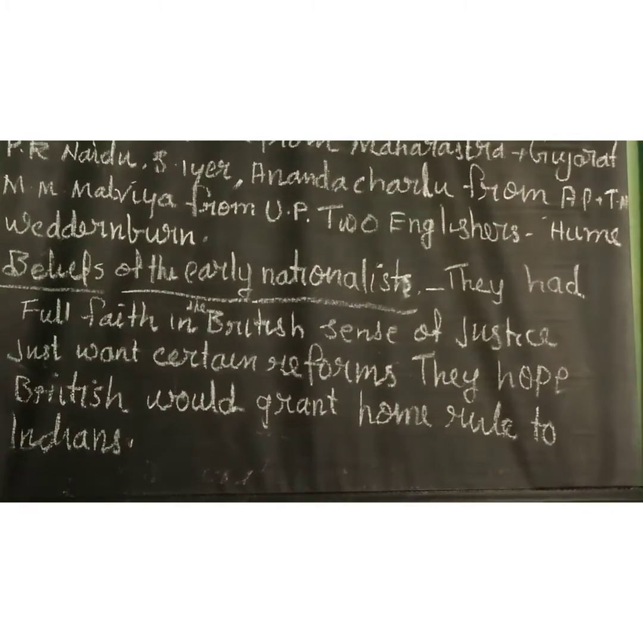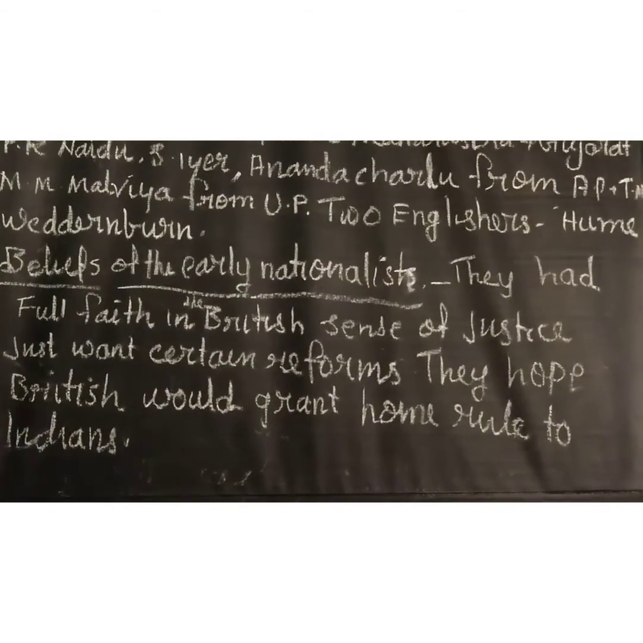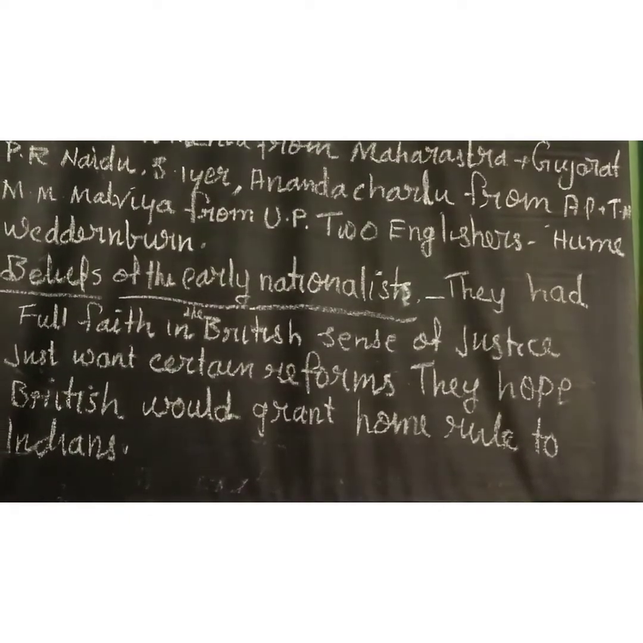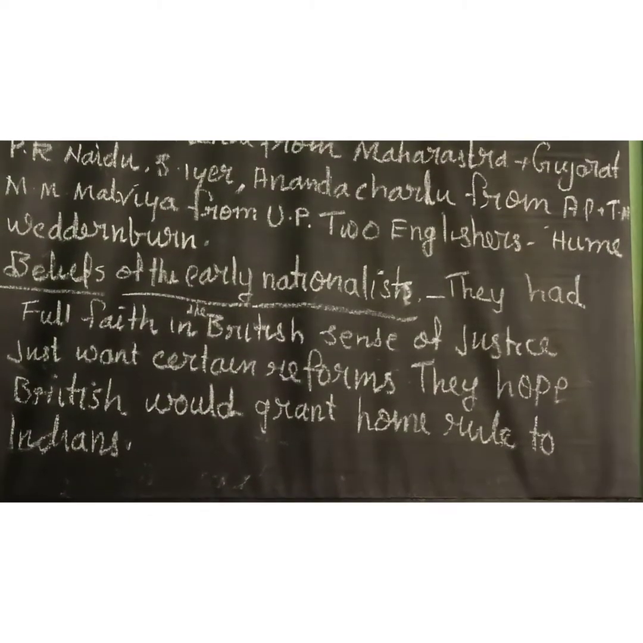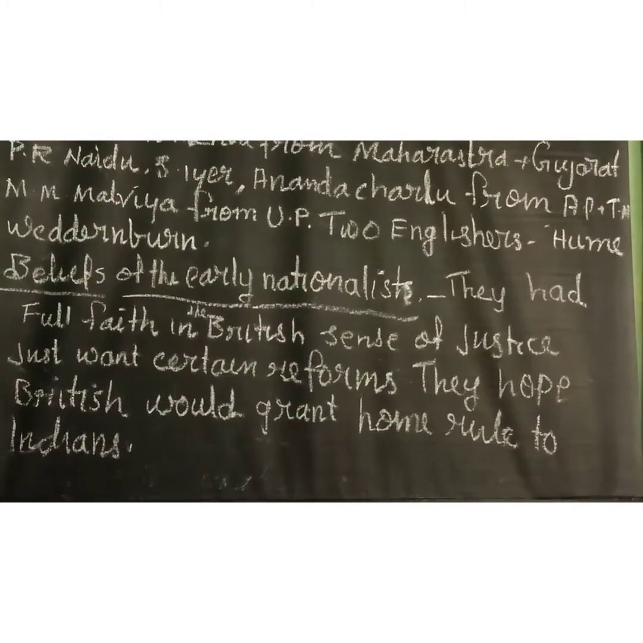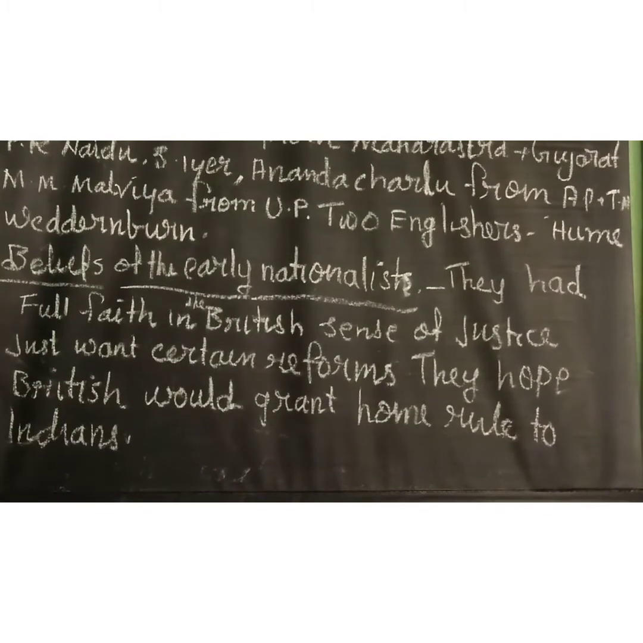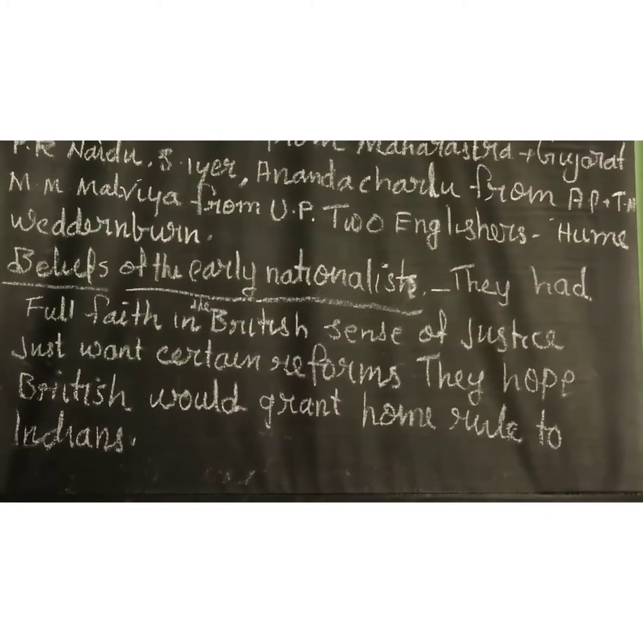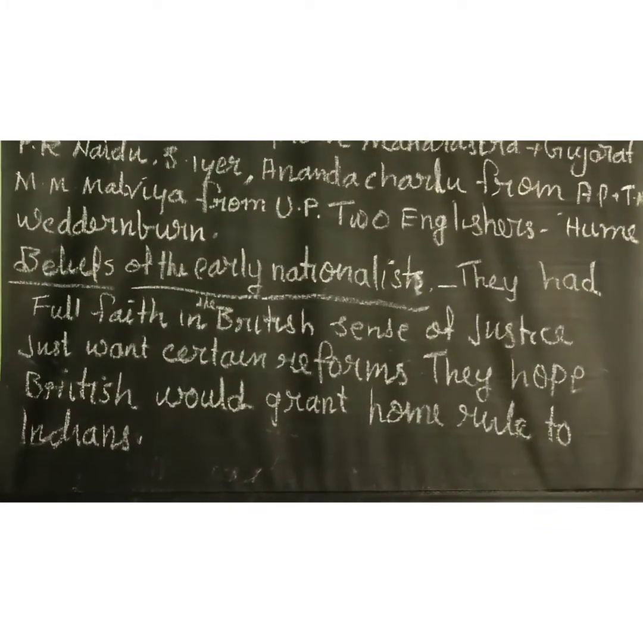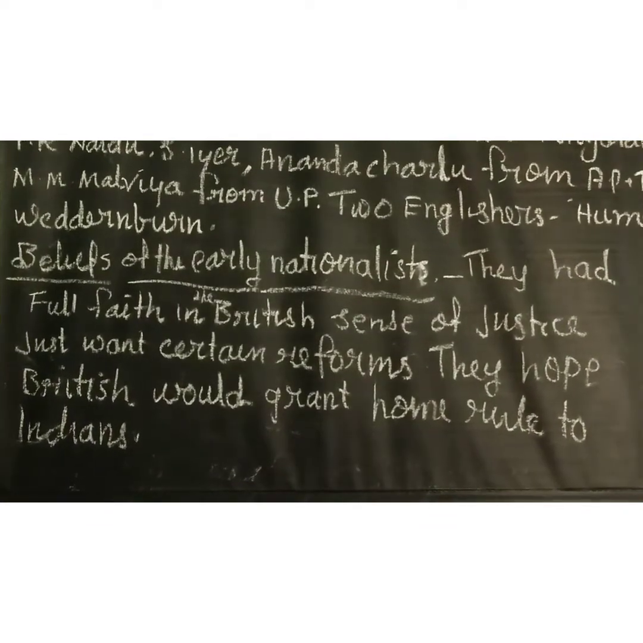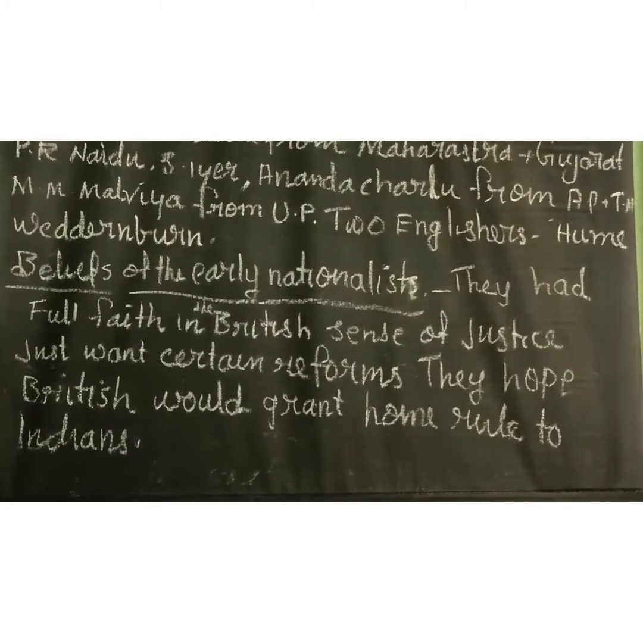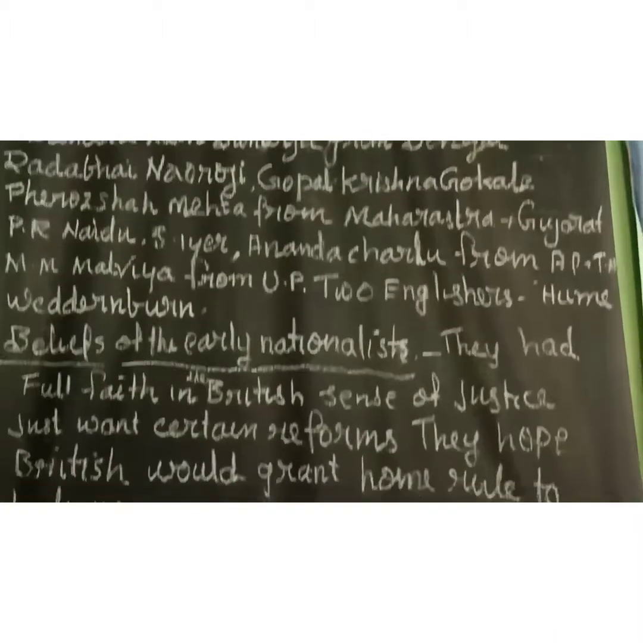According to the early nationalists, the British are very good people, and they hoped the British would grant home rule because they introduced certain reforms in our country. Apart from that, their administration also introduced English, modern means of transport and communication, and cleansed social evils such as sati, untouchability, child marriages, etc. Because of all these reasons, early nationalists hoped the British would grant home rule to Indians. They also believed that the British would help them to govern India in a Western style. These are the beliefs of the early nationalists.